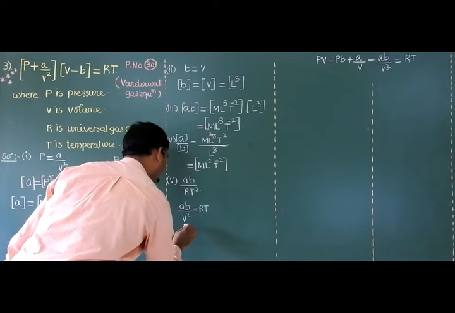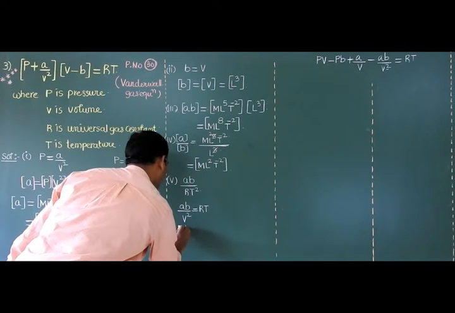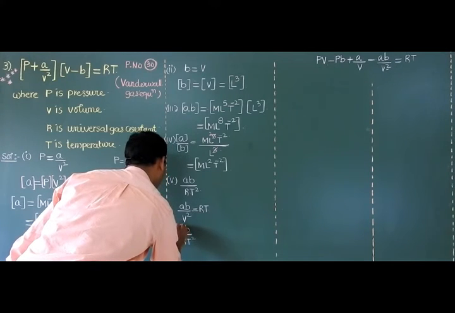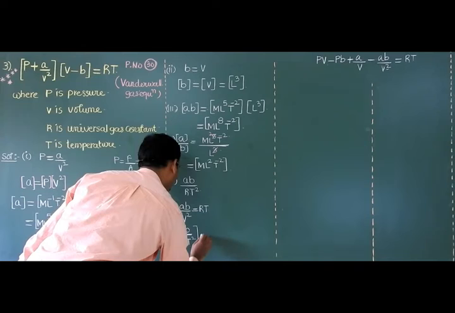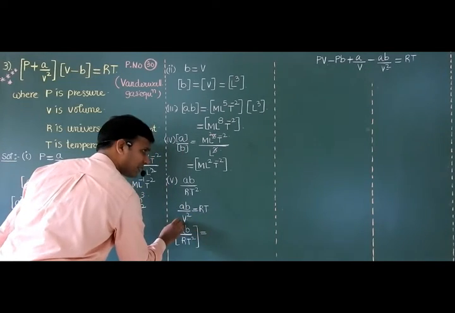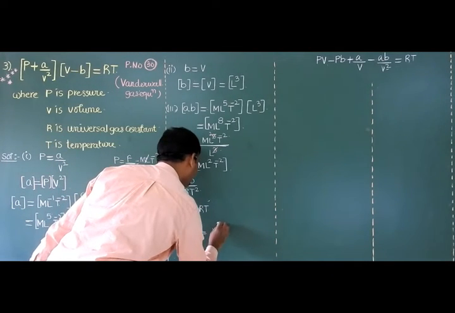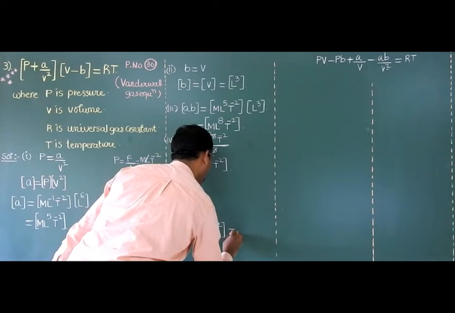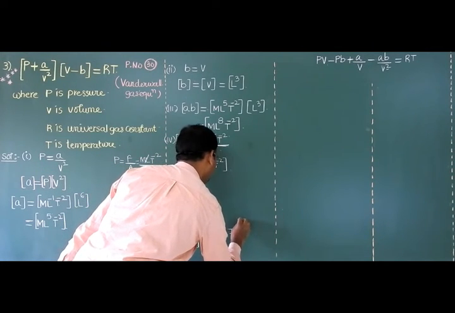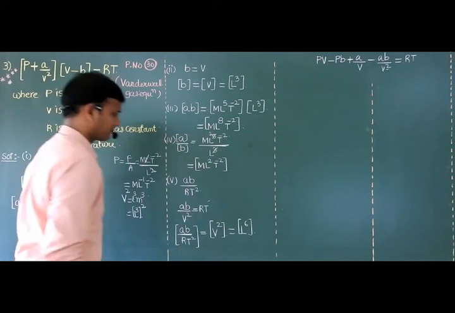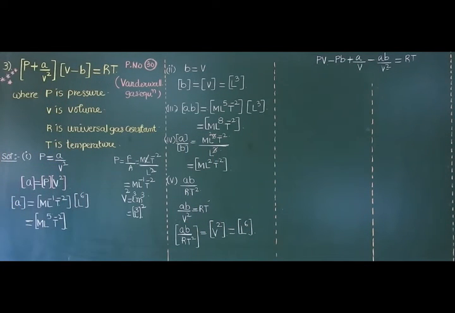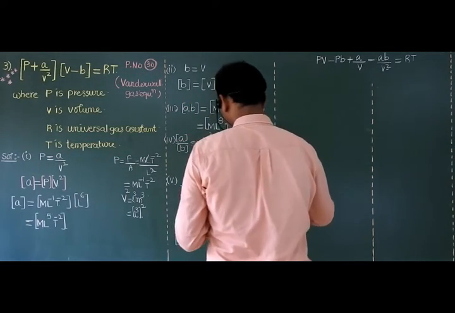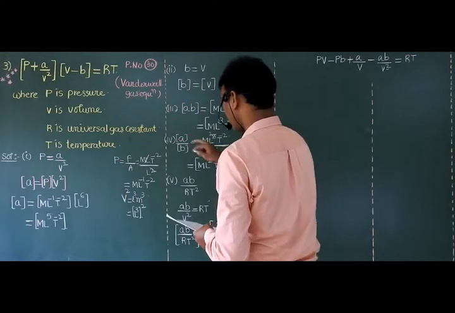Then for AB by RT square, the dimensional formula, RT is taken to this side and V square to this side. V square value, the answer is L raised to 6. Over. The fourth one is over. Next, the fifth one.